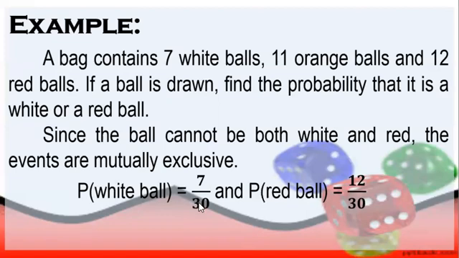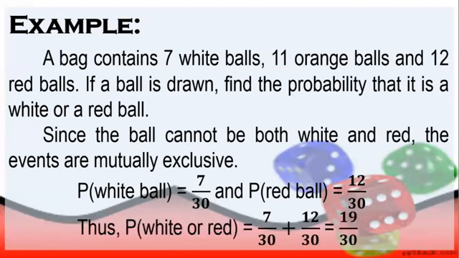And then probability po ng red ball, we have 12 red balls. That will be our numerator. And our denominator is ganun pa rin po na 30. So for the probability of white or red, we have to add yung 7 over 30 plus 12 over 30. It will give us an answer of 19 over 30. And since 19 over 30 is already the lowest term, so this will be our final answer.